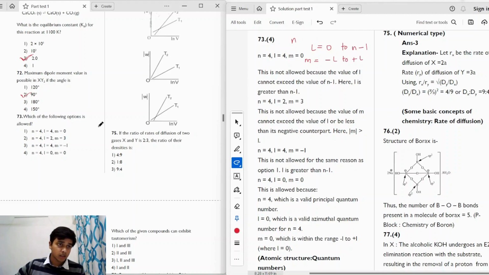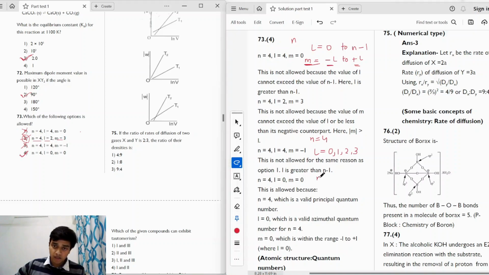So in option 1 we have n equal to 4. So when n is equal to 4, the value of l can be 0 to 3, right? 0 to n minus 1, which is 4 minus 1, so 3. So 0, 1, 2, and 3. These can be the possible values of l. So we can rule out options 1 and 3, right? Now if we take a look at option 2, we have n equal to 4, l equal to 2, but m equal to 3. Now we have seen that the value of m ranges from minus l to plus l. So m cannot be greater than l. So we can also rule out option 2. So option 4 is the only correct option.